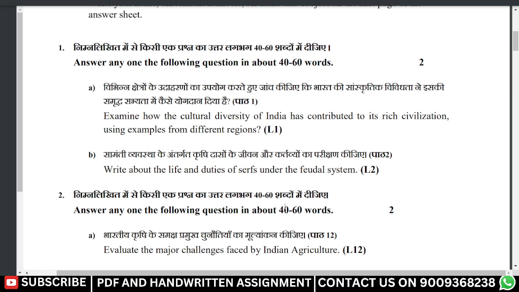Now, question number one is saying: examine how the cultural diversity of India has contributed to its rich civilization using examples from different regions. Second is: write about the life and duties of serfs under the feudal system. So these are the two questions under the one question that you have seen on your screen.